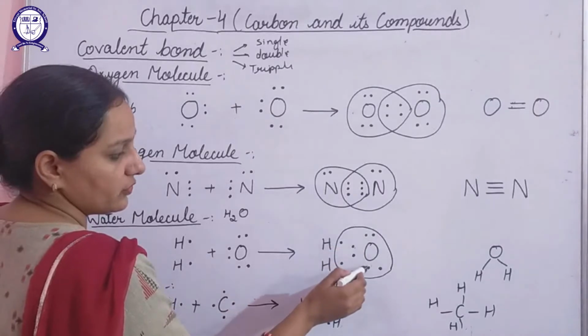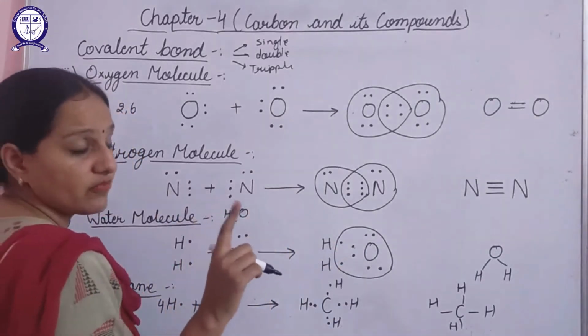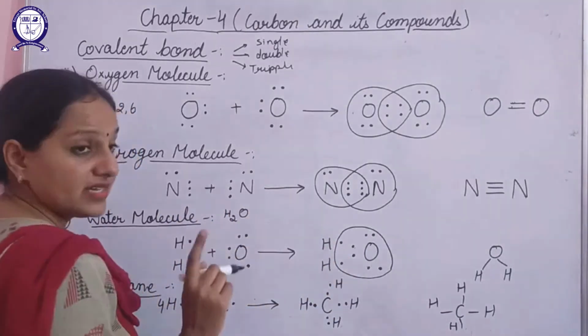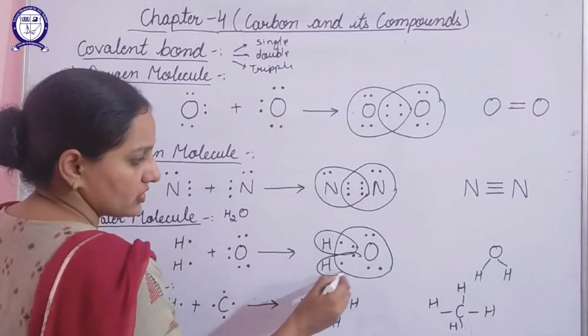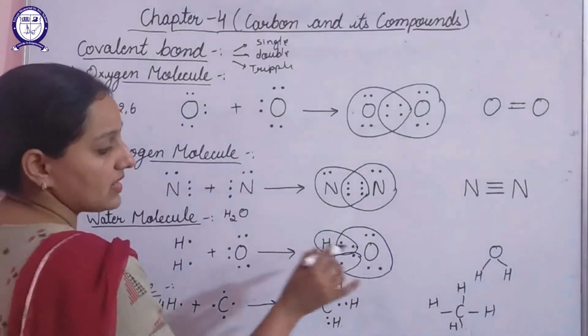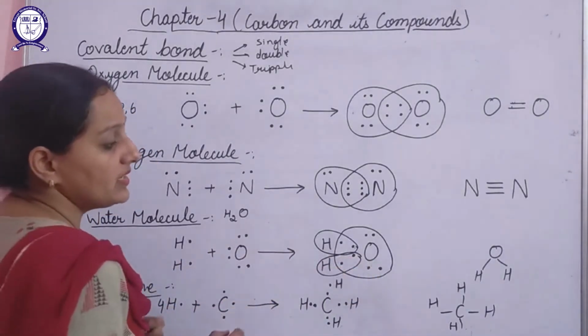1, 2, 3, 4, 5 and 6: 6 electrons of its own and 2 electrons by sharing. Hydrogen will also have 2 electrons. This hydrogen will also have 2 electrons. So this is how a water molecule will be formed.